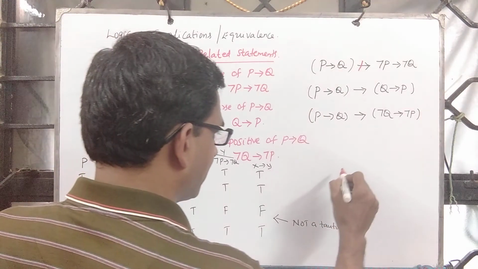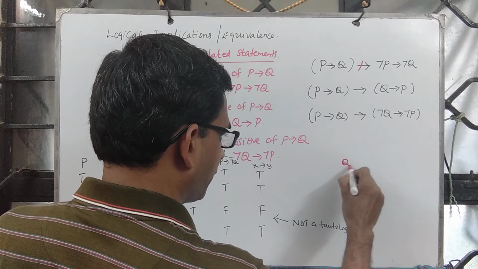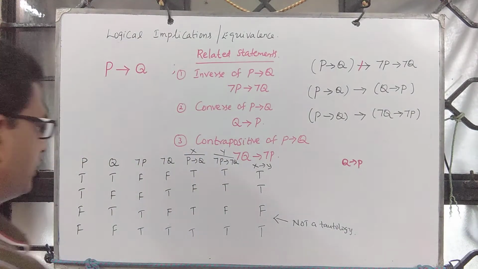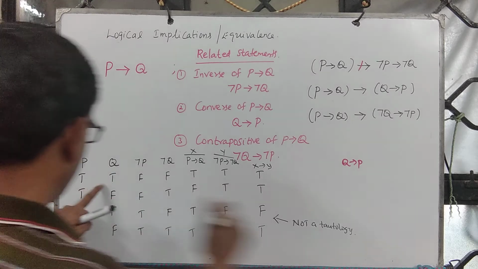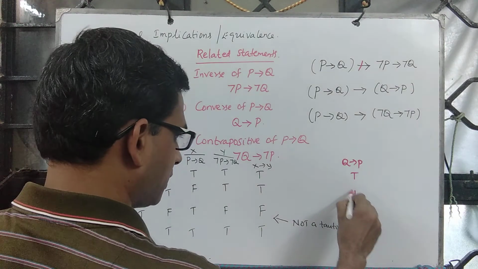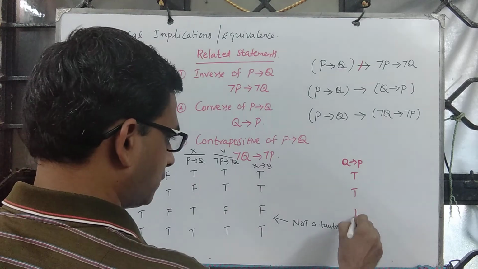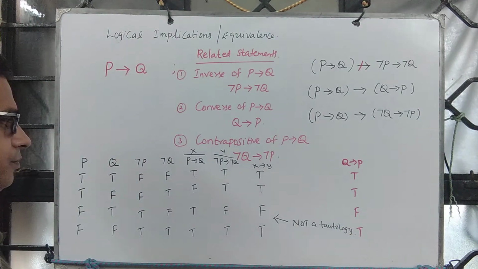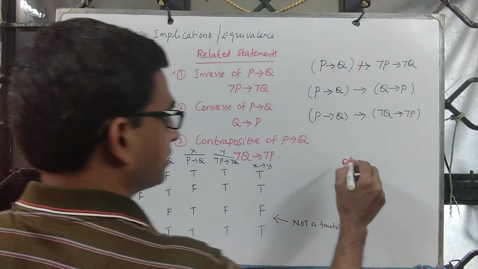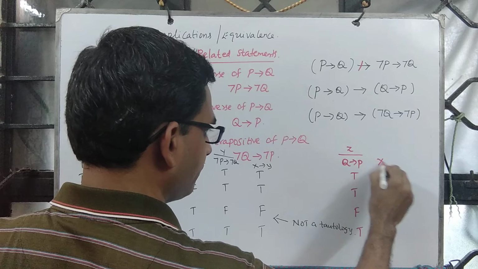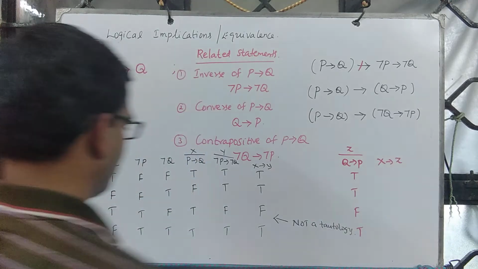Similarly, let's look at Q implies P. If you look at Q implies P, it is true, premise is false, this one is false, this one is true. Now P implies Q is X, this one is Z. Is this true?